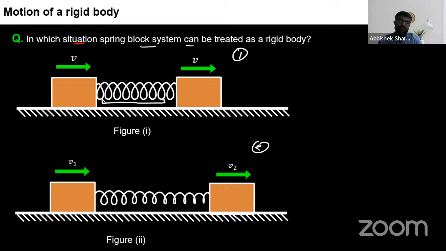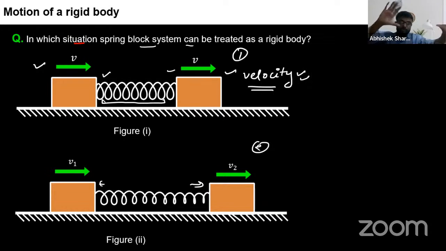Here, see, the spring is present like this. I will not comment whether it's natural length or compressed. You will not consider it as a natural length. You can call it a little bit compressed. Okay, no issues, it will work. And this is also a spring which is extended. But the difference between both the systems is this: the speed with direction, that is the velocity, of both blocks is the same throughout the motion, keeping the spring intact, keeping the spring between them in a fixed position, not allowing the spring to get deformed.